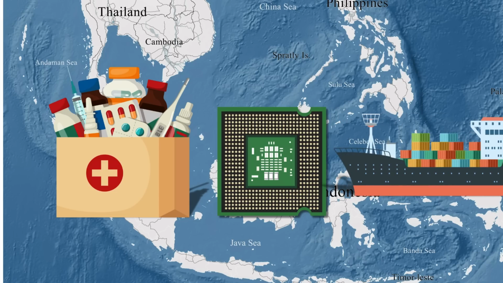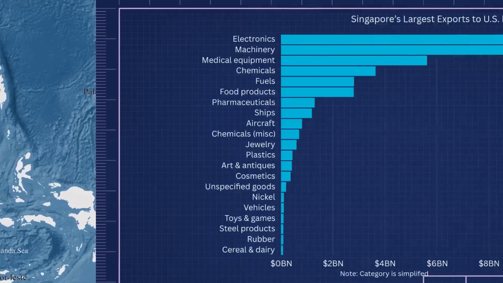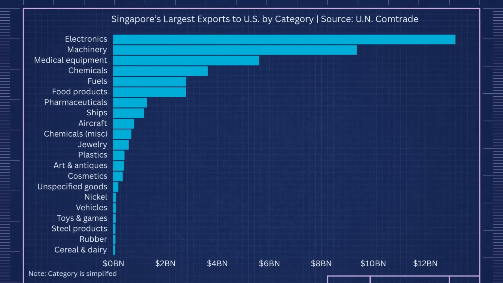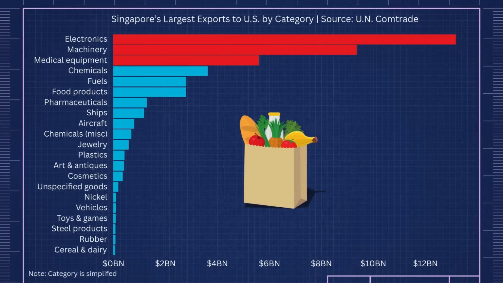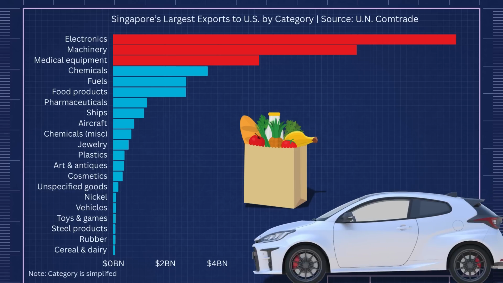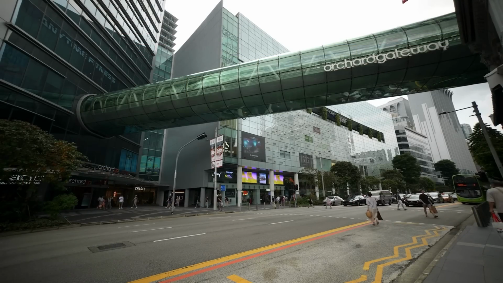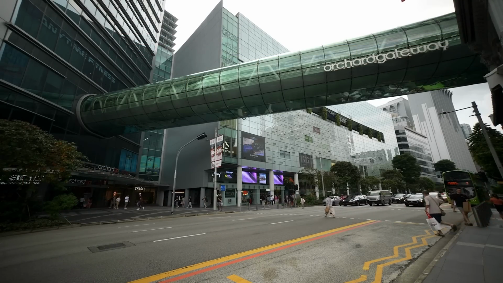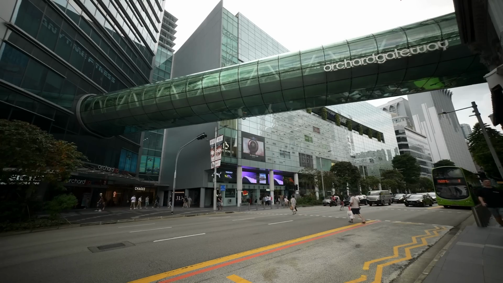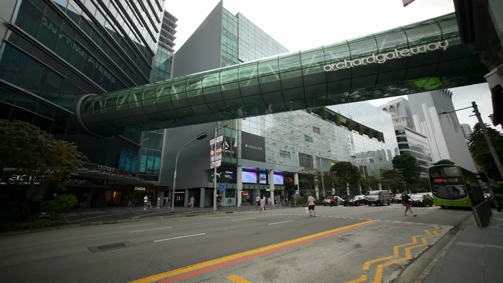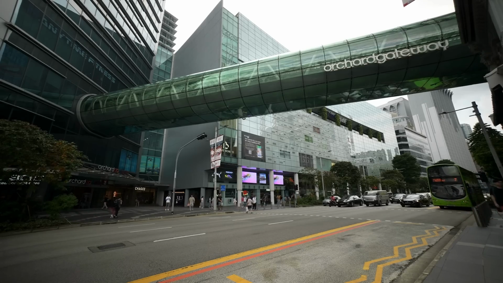For instance, if we graph out the exports of Singapore to the United States by category, we get to see that Singapore's largest exports to the US are electronics, machinery, and products related to medical and chemicals. These products aren't basic goods like agriculture or automotive. Rather, they are actually needed in the United States. The point is, not only is the United States not losing an industry or jobs to Singapore, they are actually helping the US by providing necessary and important goods. So these factors help Singapore avoid the steep tariffs that other Asian economies get.